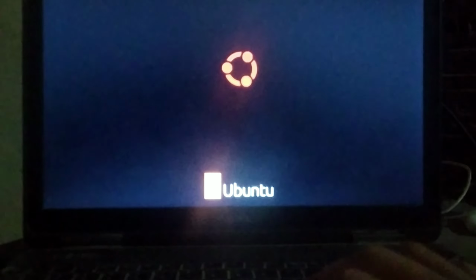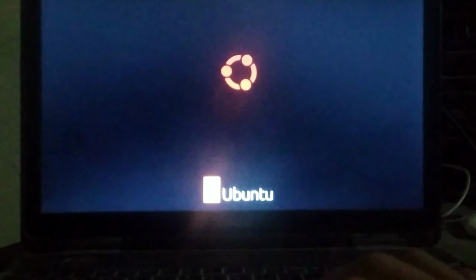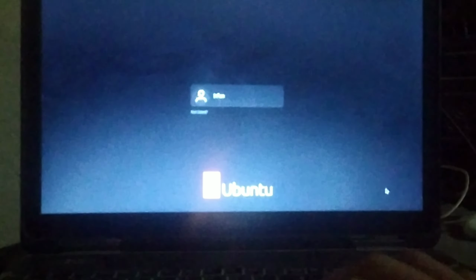I am facing this error: invalid partition table. When I turn on my laptop, I always face this problem. So how can you solve this problem? If I press any key on my keyboard, it runs normally to the next step, and it shows me the login page of the system. So how can you solve this problem?